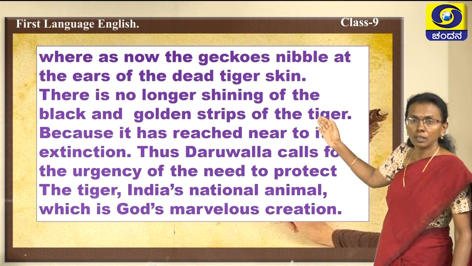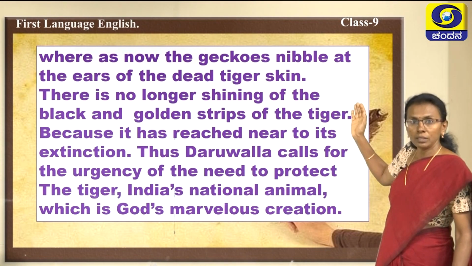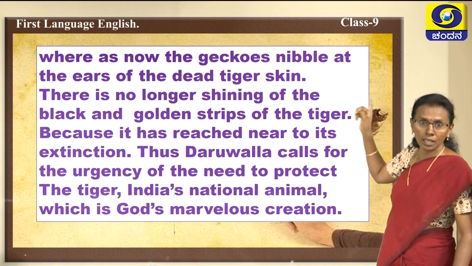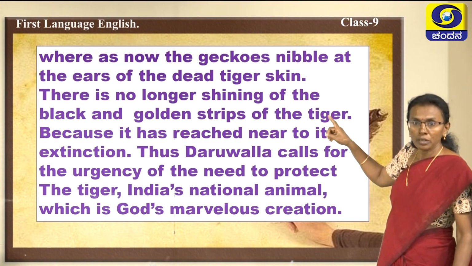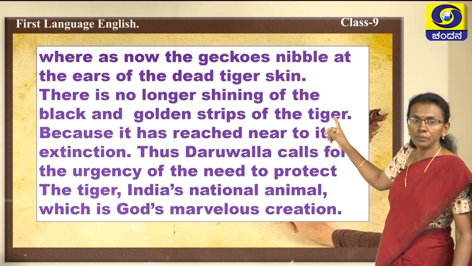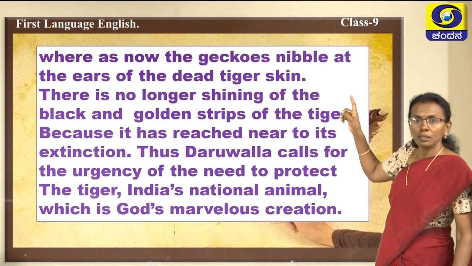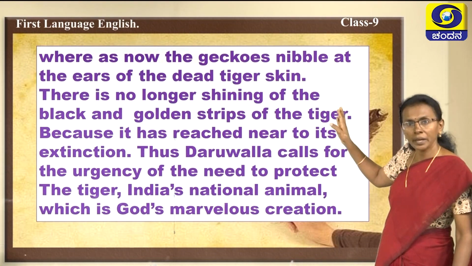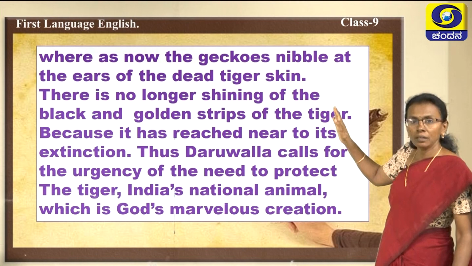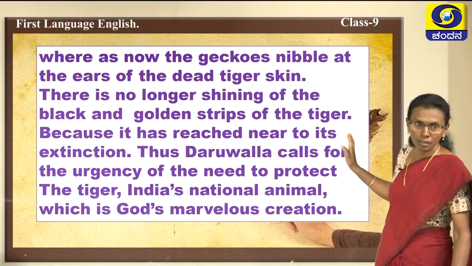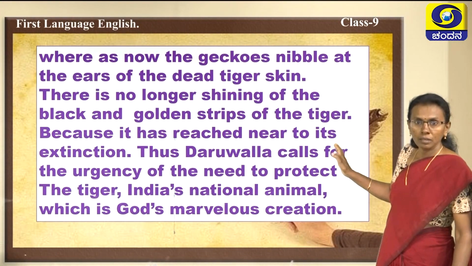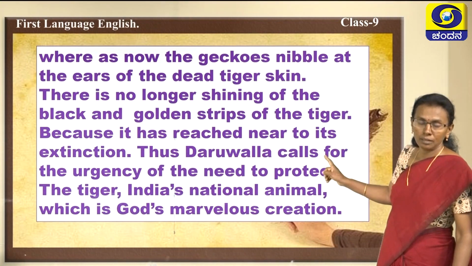Whereas now the geckos nibble at the ears of the dead tiger's skin. There is no longer shining. You see a word there, shimmer, is it not in the poem? That means shining. There is no longer shining of the black and golden stripes of the tiger, because it has reached near to its extinction.